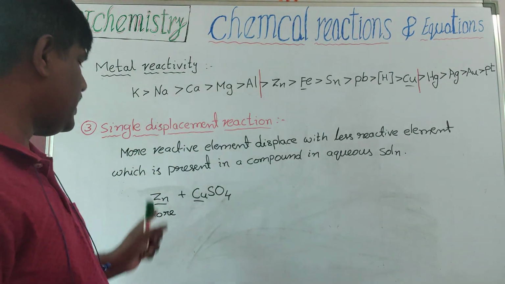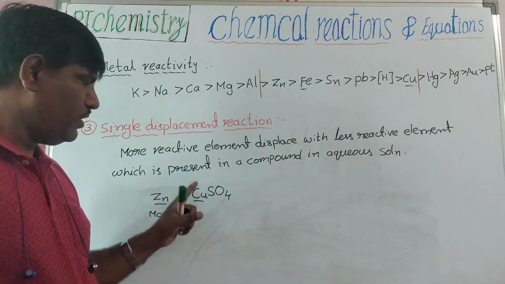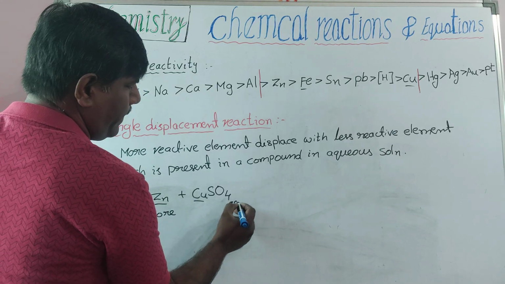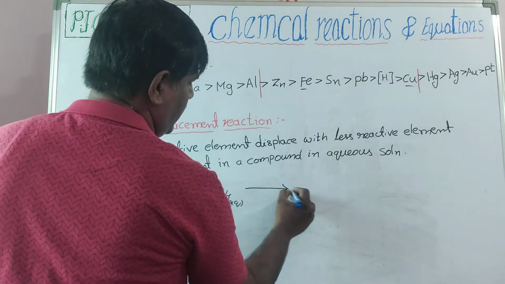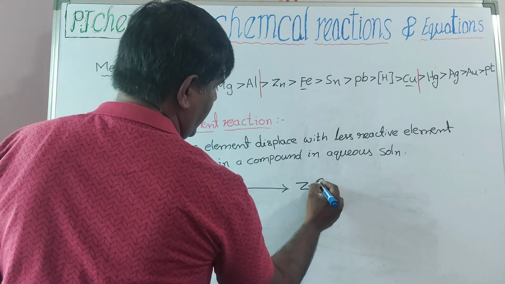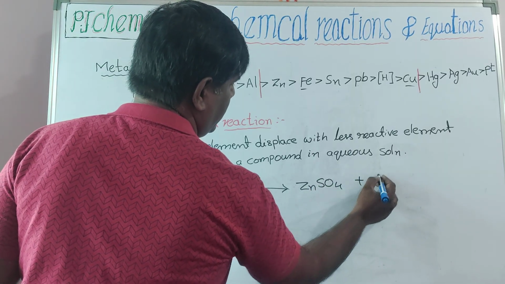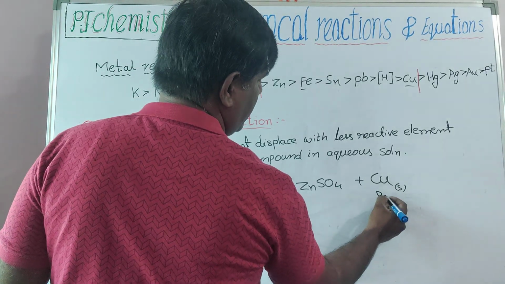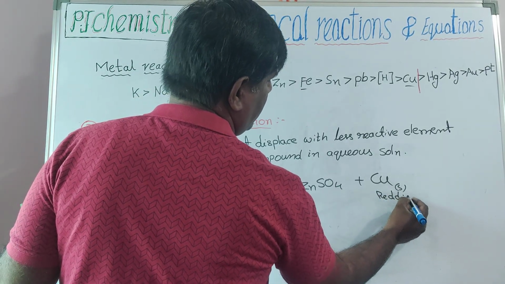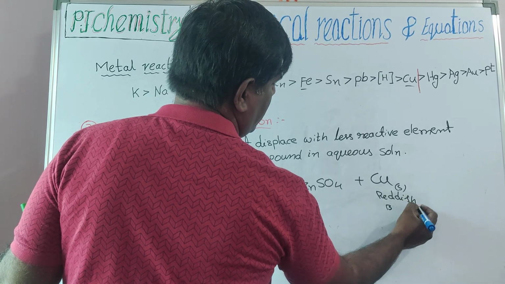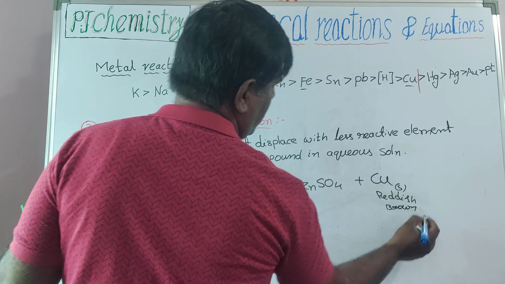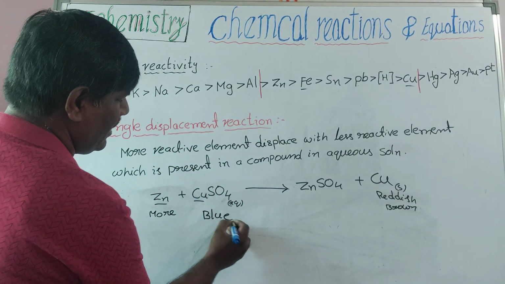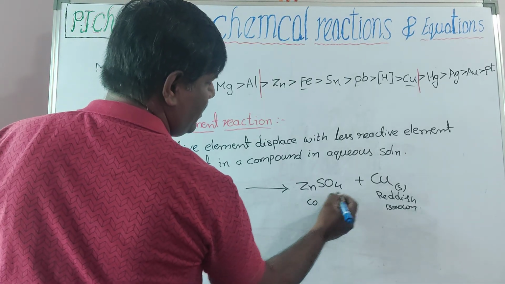So as per the definition, the more reactive element displaces the less reactive element in the compound, in aqueous medium, and forms zinc sulfate plus copper gets separated. Copper is in reddish brown color. Copper sulfate is in blue color. Now the blue color disappears and becomes colorless.